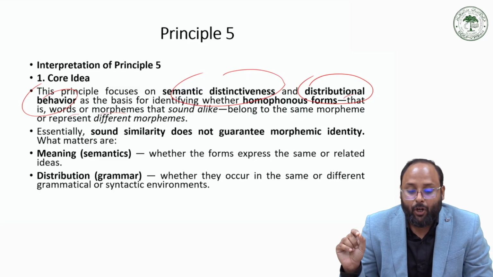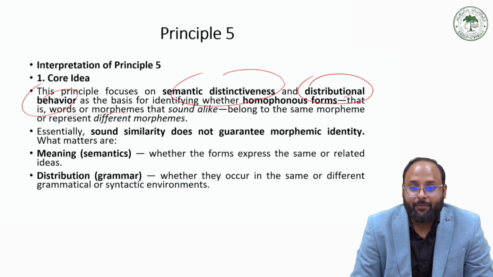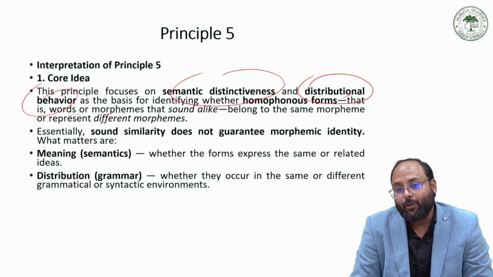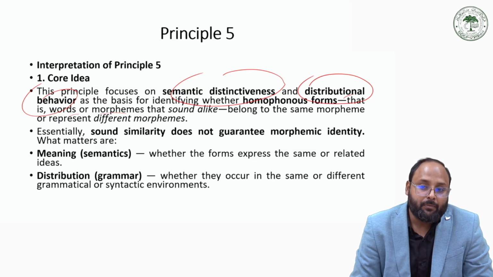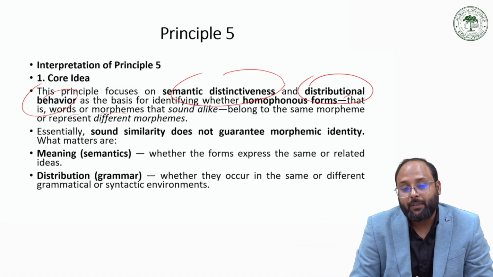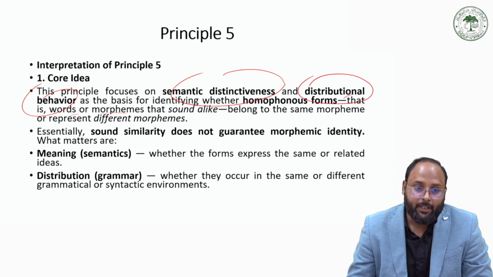So essentially, sound similarity does not guarantee morphemic identity. It means that even though the sounds are similar, they are homophonous, that does not mean they are the same morpheme. They could be different morphemes. So meaning means semantics, whether the form expresses the same or related meaning.